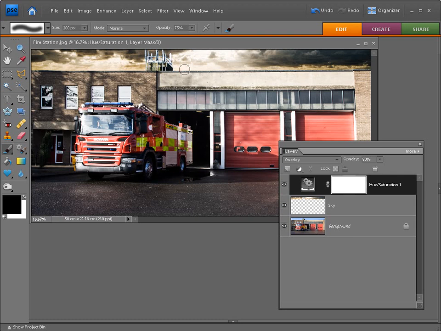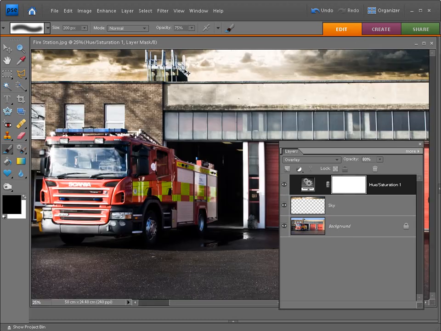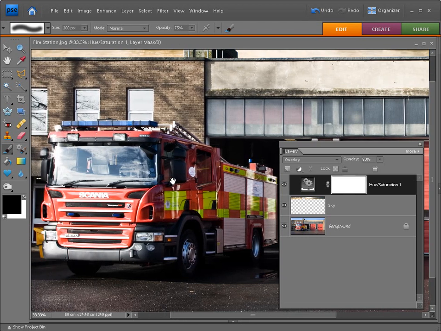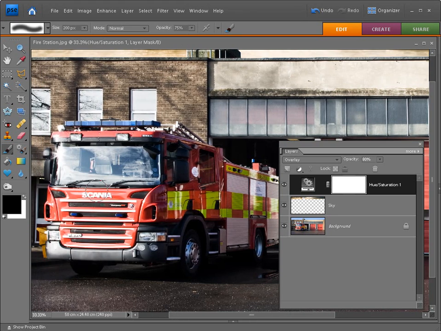Up in the options bar, set your brush to around 200 pixels with a soft edge, and reduce the opacity from 100% down to around 75%. When you've set up your brush, you can just zoom in a little bit to that fire engine, and then what you can do is just move through the image with the hand tool, and you can just brush on the fire engine a little bit, and you'll be able to see there that I'm just bringing back a little bit of detail that we originally had.